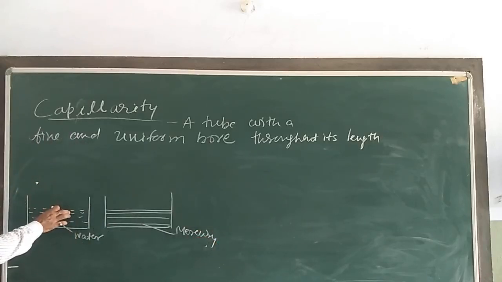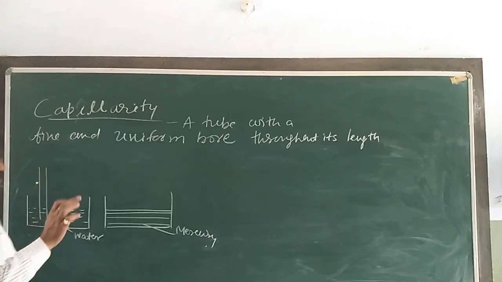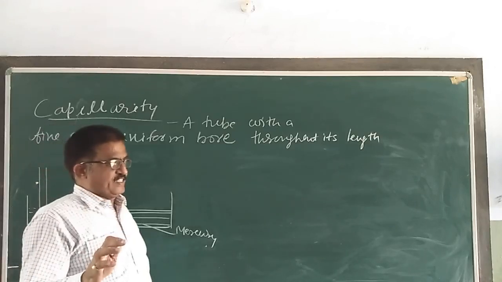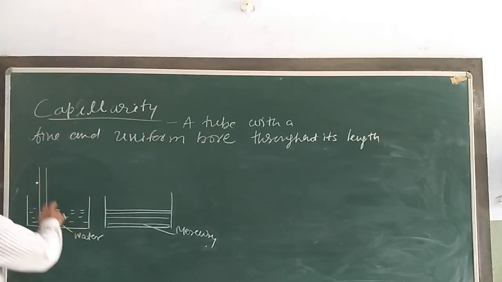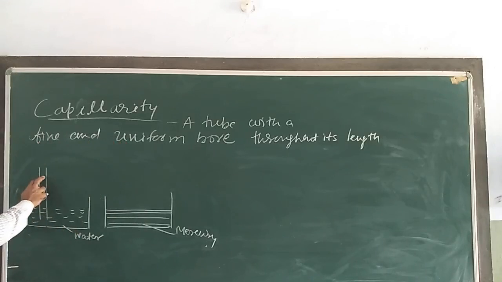A glass capillary tube, open at both the ends, is dipped in a liquid like water, which wets the glass. The liquid level in the tube rises to a certain height, say like this, above the liquid level in the container.